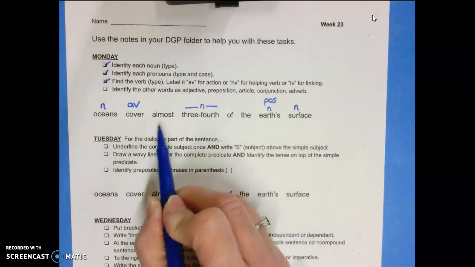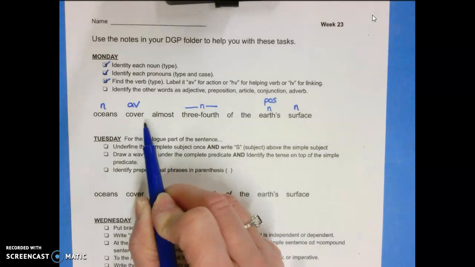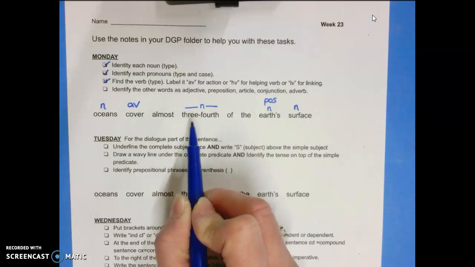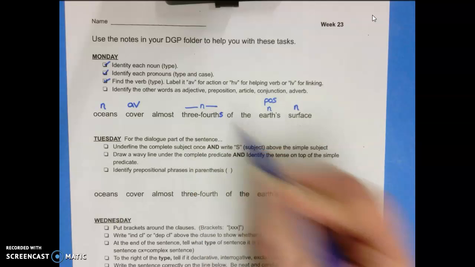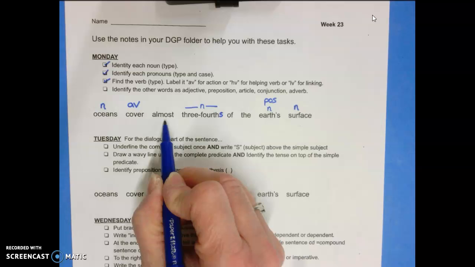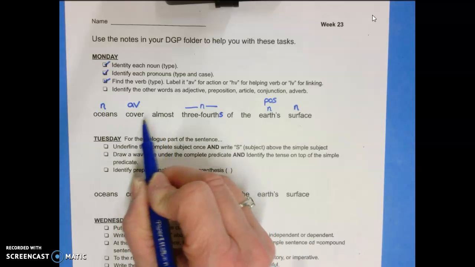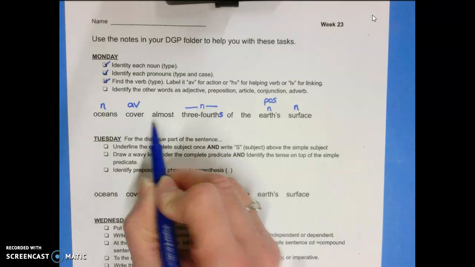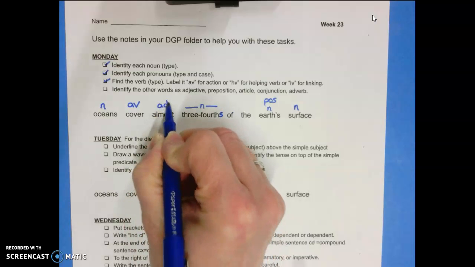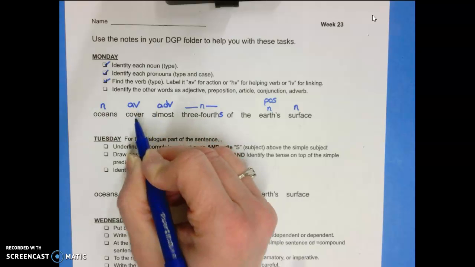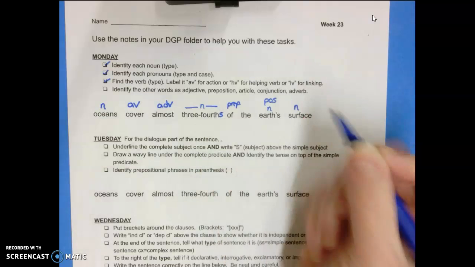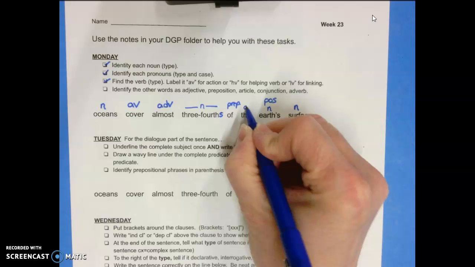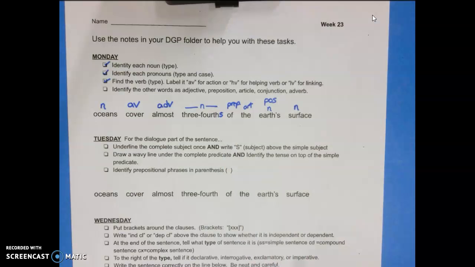So the word almost is one of those tricky ones. Oceans cover almost 3/4 of the Earth's surface. And actually we do need a little s here, that's a typo. So almost kind of describes how it's being covered. It's almost covering something. So that makes it an adverb because adverbs go along with or modify verbs of the sentence. Of, you might remember, is a preposition, and the little word the is an article. So we have identified all the different words of the Monday sentence.